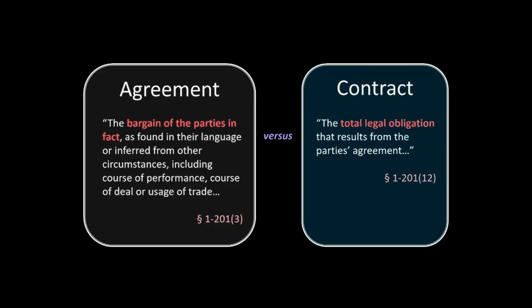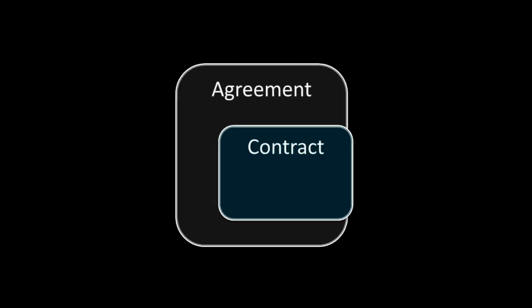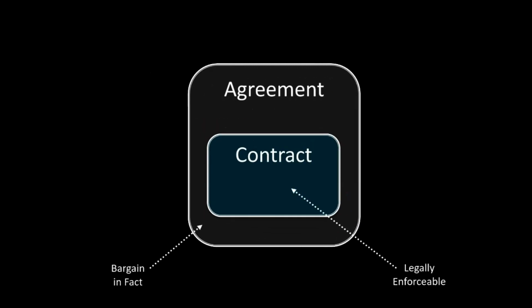Under these definitions, the parties' contract, the legal obligations of the parties, can be both more and less than what the parties actually agreed to. It could be less than what the parties agreed to if some or all of the parties' agreement is legally unenforceable. For example, the parties' agreement may lack consideration and therefore be wholly unenforceable. Or there might be specific provisions of the parties' agreement for which there is a valid defense to enforceability, such as the doctrine of unconscionability.